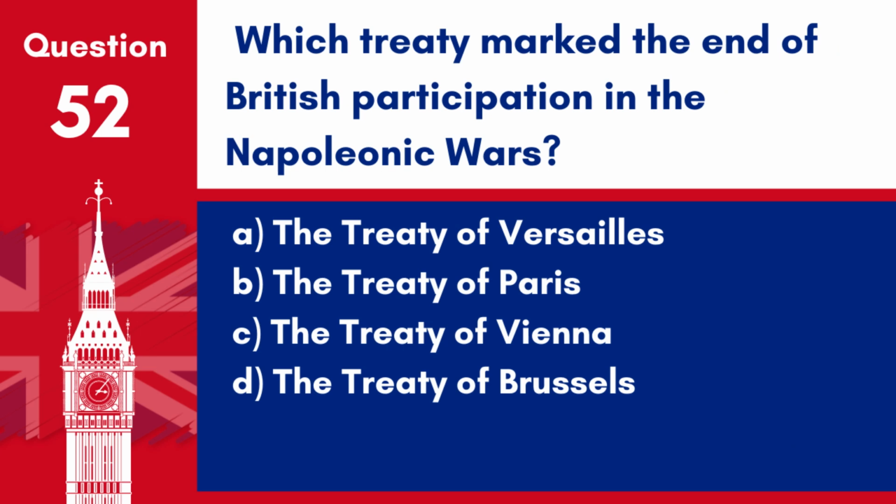Question 52. Which treaty marked the end of British participation in the Napoleonic Wars? A. The Treaty of Versailles. B. The Treaty of Paris. C. The Treaty of Vienna. D. The Treaty of Brussels. Answer: B. The Treaty of Paris. The Treaty of Paris in 1815 marked the end of the Napoleonic Wars, which included the defeat of Napoleon and the restoration of the Bourbon monarchy in France.